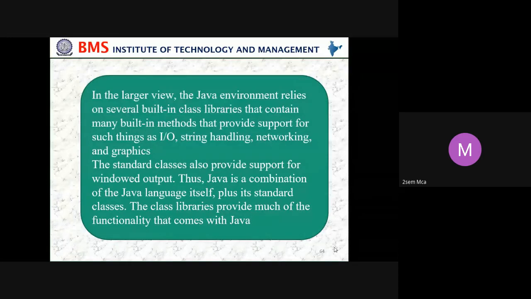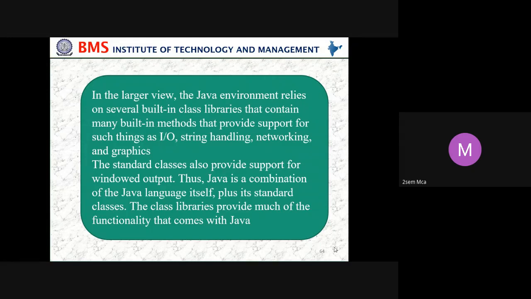In the larger view, the Java environment relies on several built-in class libraries that contain many built-in methods that provide support for things such as input and output. In this case, we have used println and print, which are output methods. In the same way, we have built-in input methods which we can use. Similarly, there is the length method, used to find the length of a string, and converting uppercase to lowercase. These are the string handling built-in functions.